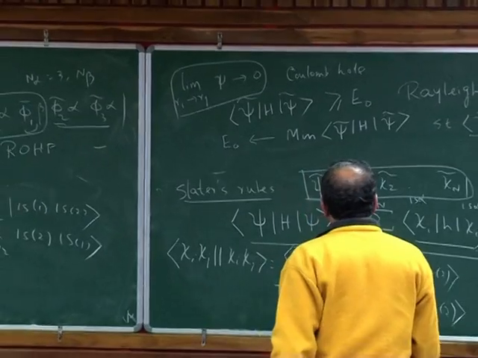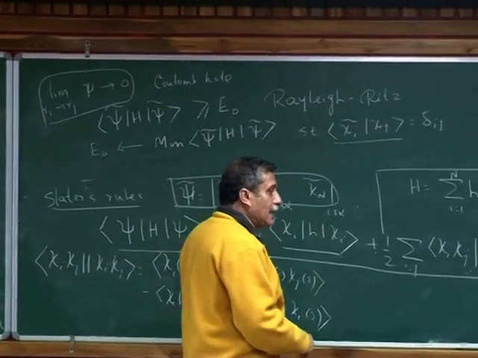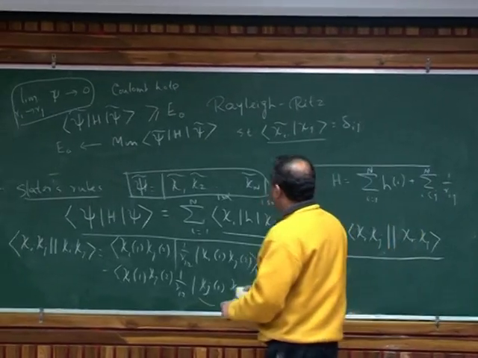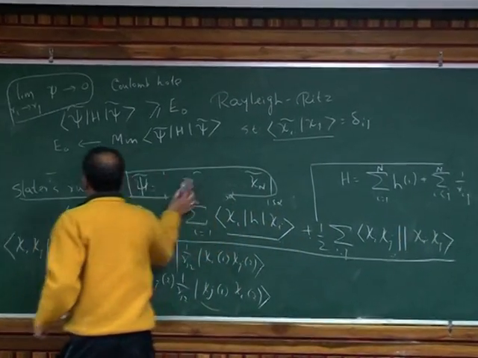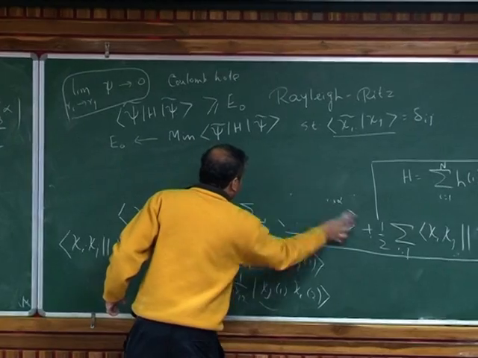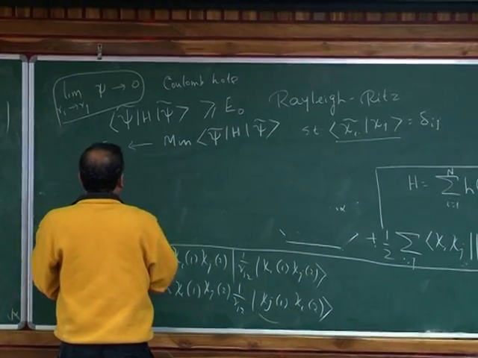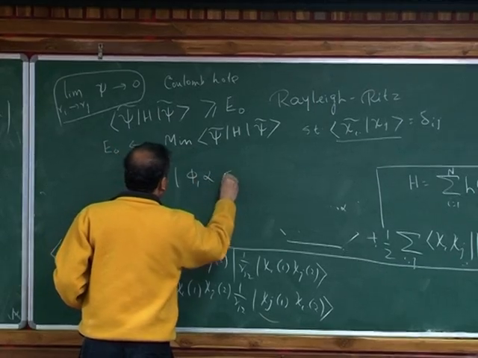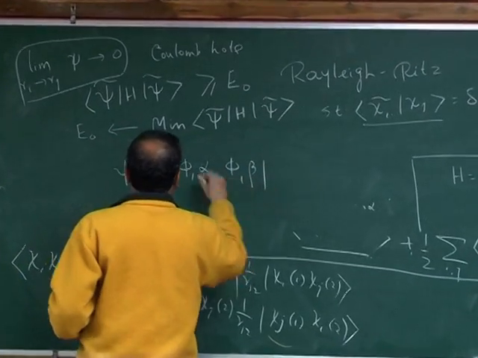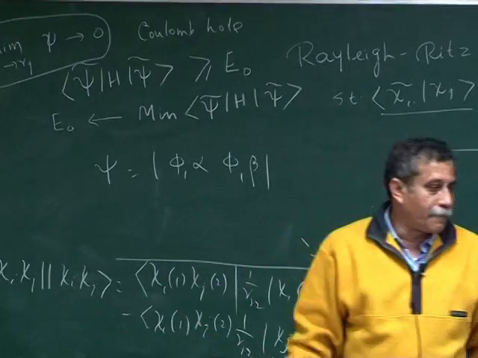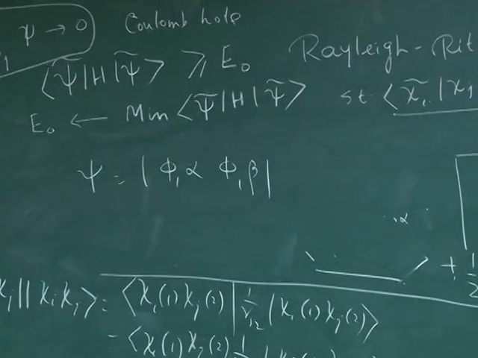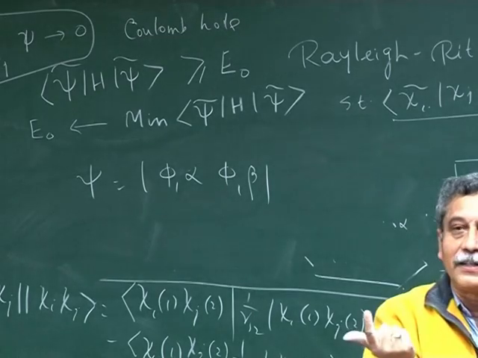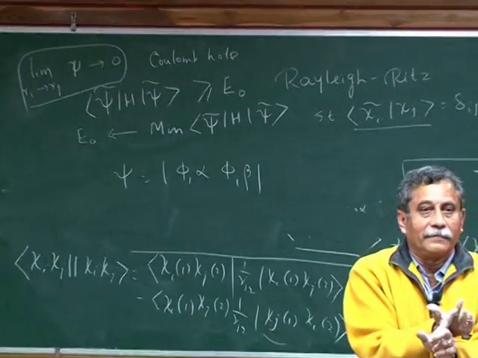If you look at our single determinant, and let's say I simplify this to a closed shell ground state. So let us say that the form that I get is phi 1 alpha, phi 1 beta. So I get my phi 1. It's a 1s square function. Now, in a very loose sense, the two electrons, they can be alpha and beta, but they are in the same space orbital. Right?